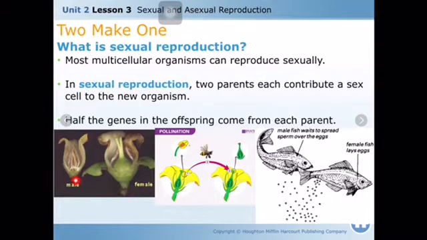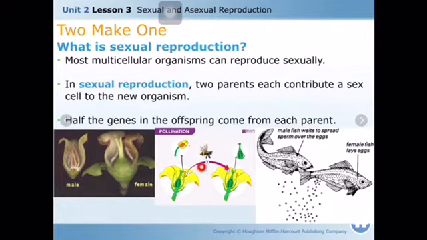For example here, female flower and male flower. Pollen grains are carried by bees from the male organs of one flower to the female organs of another flower.